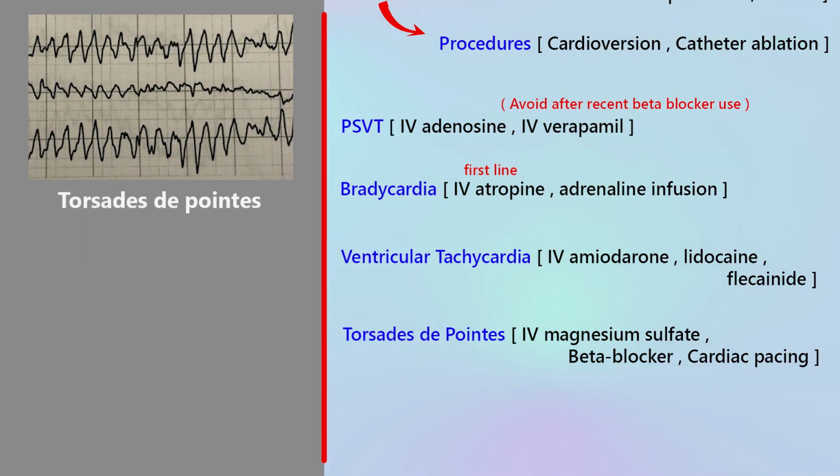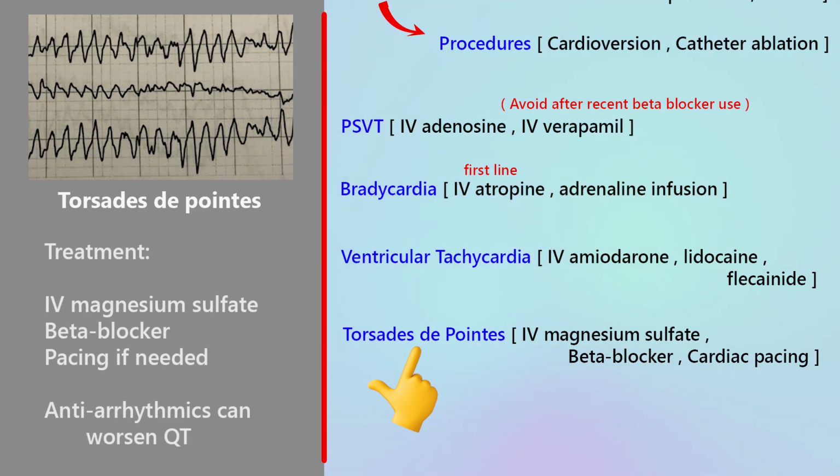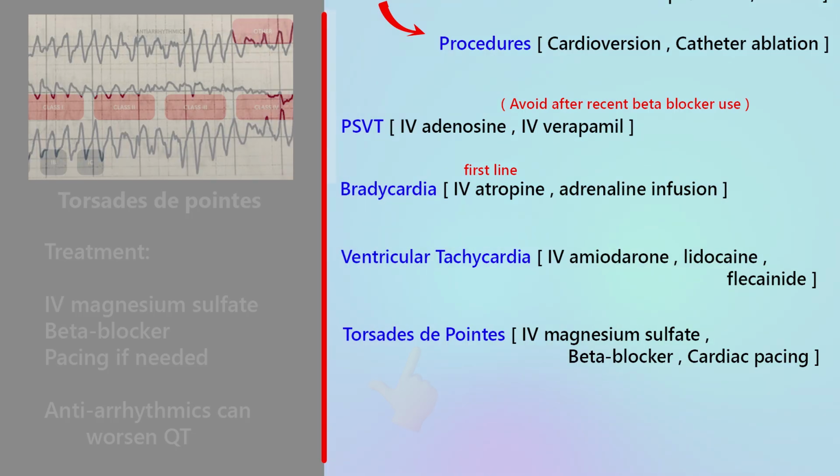Torsades de pointes. Now, a very specific ventricular arrhythmia, Torsades de pointes, is associated with prolonged QT interval, often caused by drugs, electrolyte disturbances. Treatment of Torsades, first-line treatment, IV magnesium sulfate, even if magnesium level is normal. Additional measures, beta blocker, cardiac pacing if needed. Very important warning, many anti-arrhythmic drugs can worsen QT prolongation, so be extremely careful.